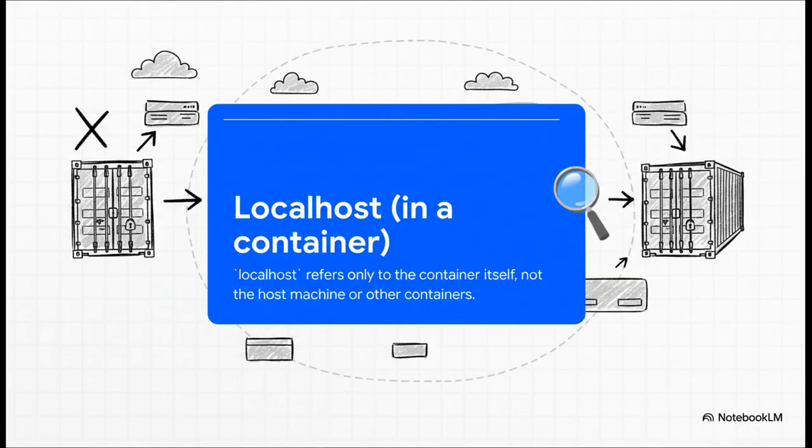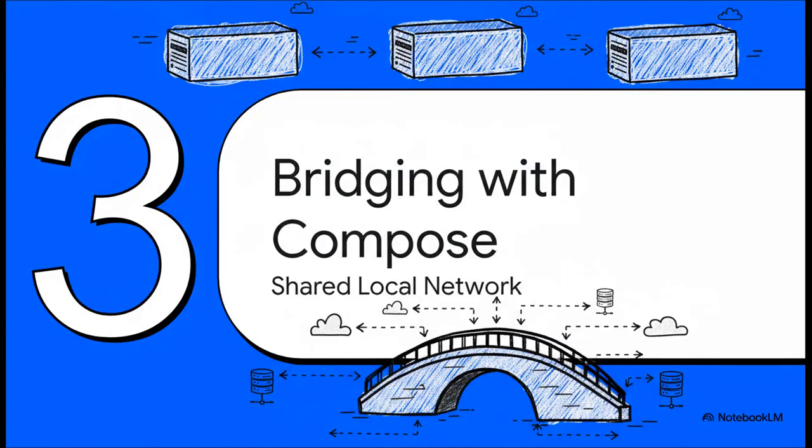And here is the absolute key to understanding this whole thing. Inside a container, localhost refers only to the container itself. That's it. Think of each container as its own little isolated island with its own private network. By default, it's completely blind to the outside world, and, more importantly, to any other containers running right next to it. So, how in the world do we fix this?